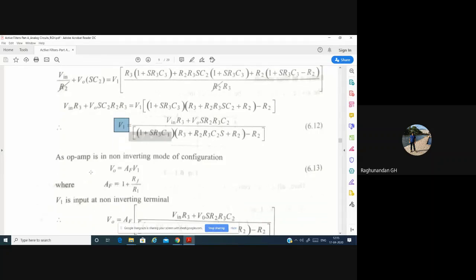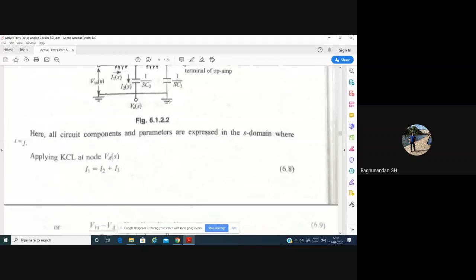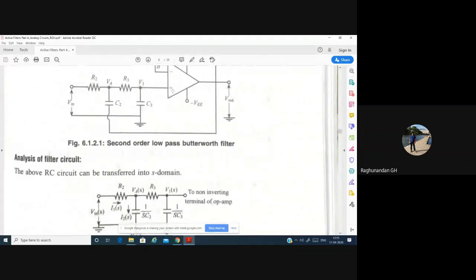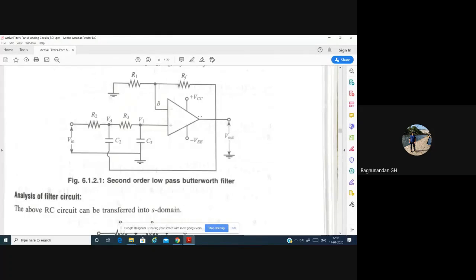Now, after getting the equation for V1, we have the formula for the non-inverting amplifier: V0 is equal to AF into V1, that is gain into input voltage. Here the input voltage is V1, since the input given to the positive terminal of a non-inverting op amp is V1.